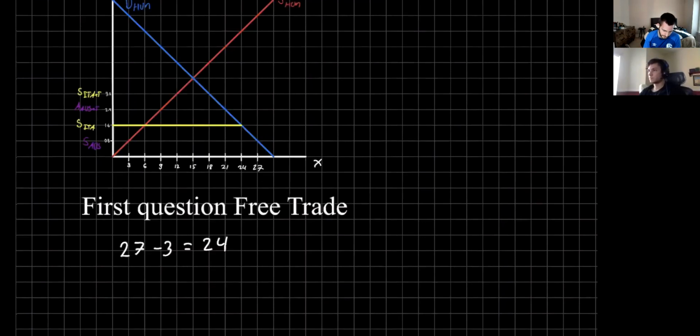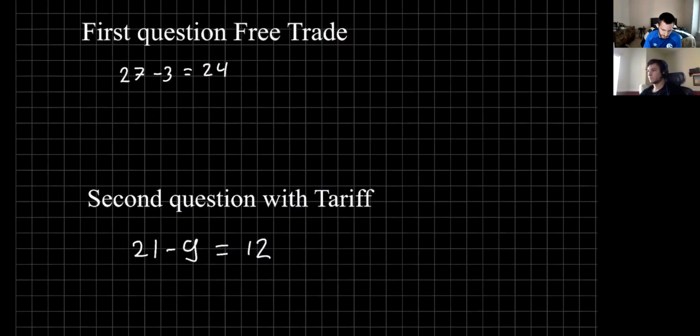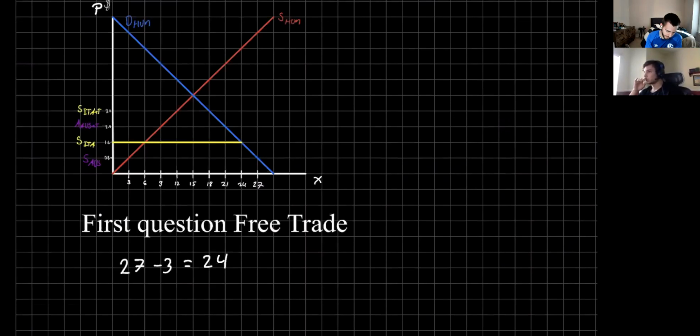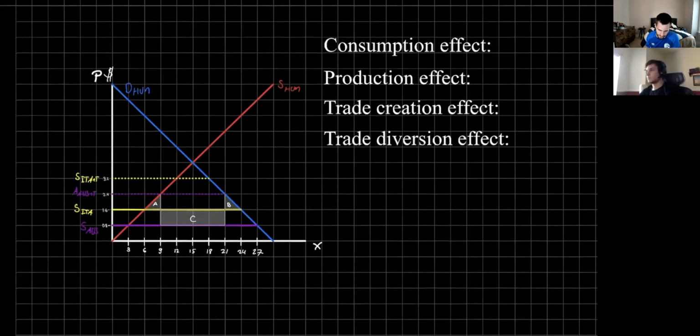So basically, just based on this graph, you kind of have to look at the price and see what the cheapest is regarding your situation, if it's free trade, if it's trade with tariff, or if it's trade under a trade union. It's just showing you these different types of prices and how much you would actually import for these prices. And like in this class, you've done a million times, just calculate this distance. Now, Justin will talk a little bit about the consumption and production effects that these different prices have.